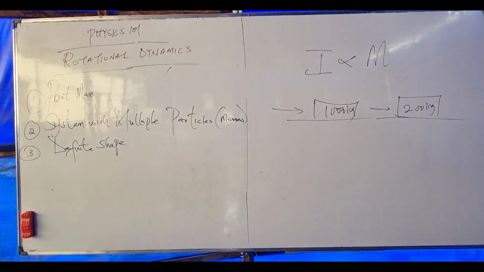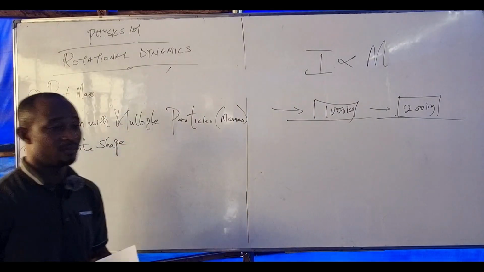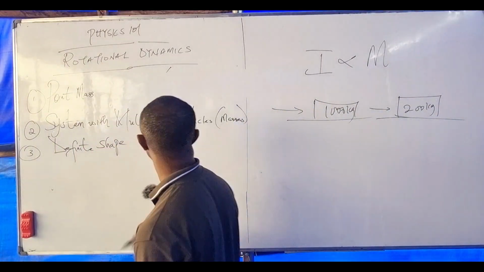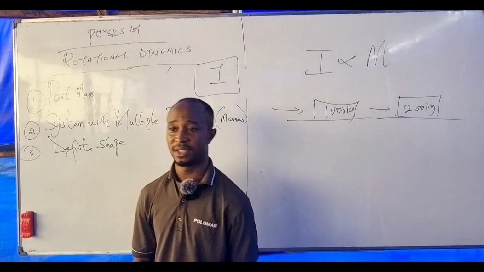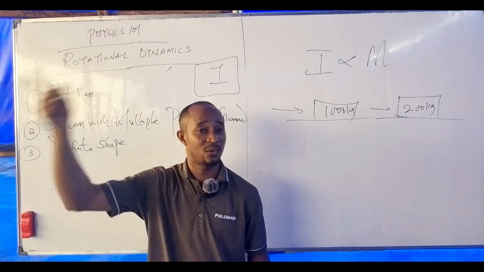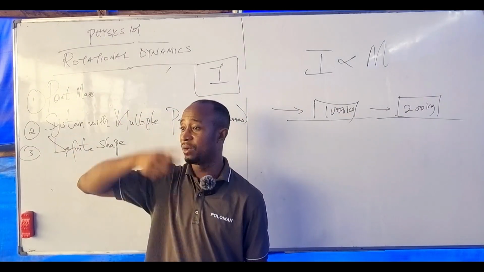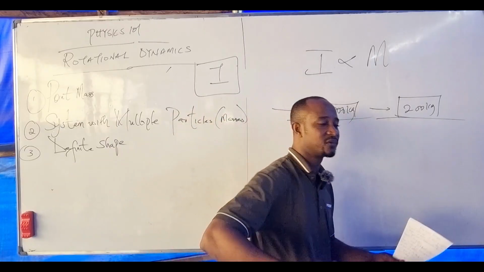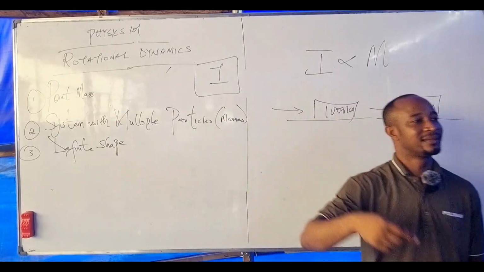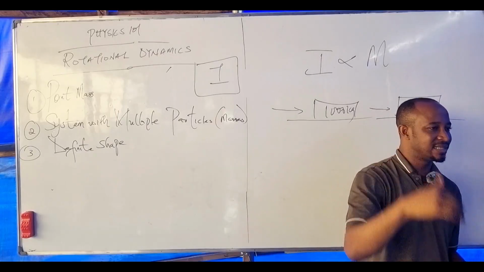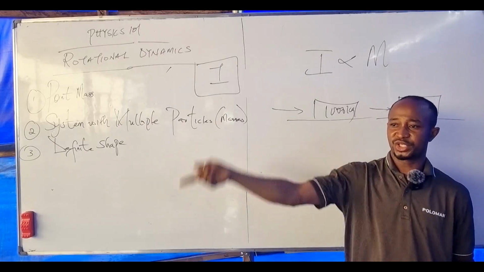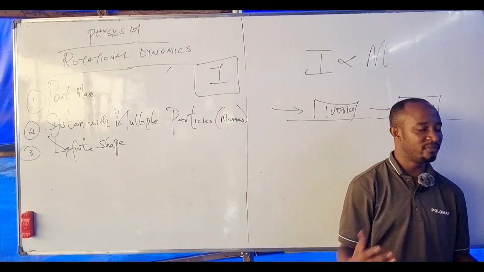By now you should know what moment of inertia is. In simple terms, it is the resistance that occurs in rotational motion. The resistance that occurs when a body rotates, that property acquired by the body to resist change in rotational motion, is called moment of inertia.